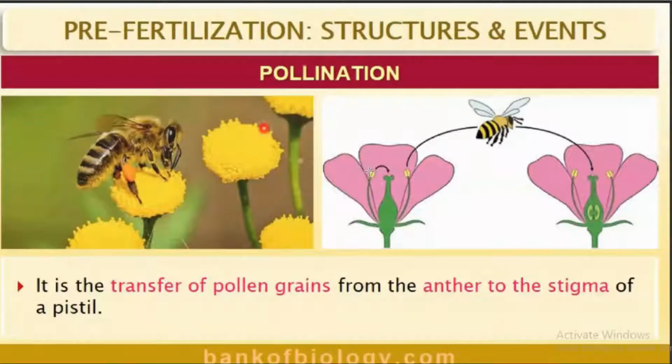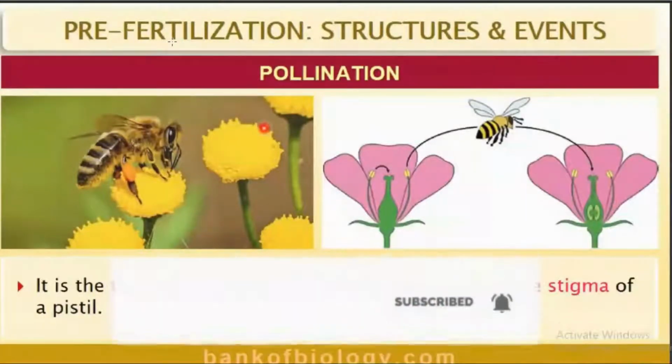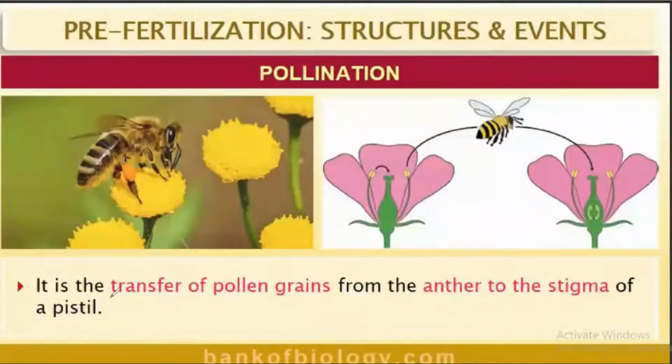Transfer of pollen grains from the anther to the stigma. Here this is the anther and this particular part is the stigma. So the transfer of pollen grains from the anther to the stigma of a pistil is known as pollination.